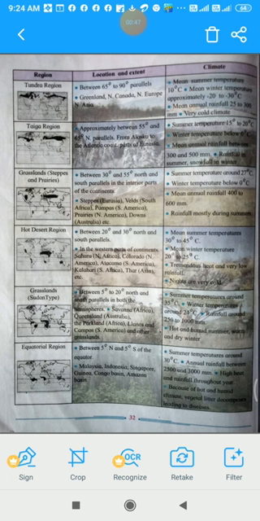The tundra region is located between 65 to 90 parallels, and it extends towards Greenland, North Canada, North Europe, and North Asia. The climate of the tundra region: mean summer temperature is 10 °C. Mean means average. Mean winter temperature is approximately -20 to -30 °C. Mean annual rainfall is 25 to 300 millimeter, and it is a very cold climate.